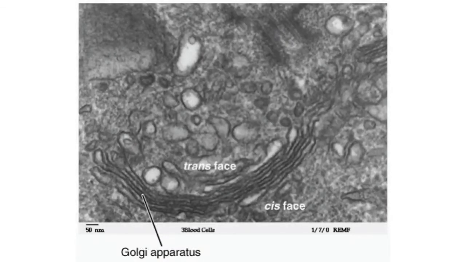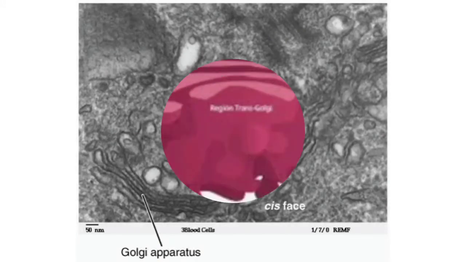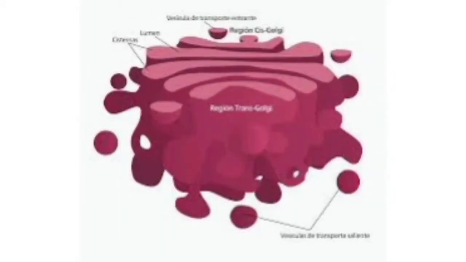Under electron microscope, the Golgi apparatus is seen to be composed of stacks of flattened structures that contain numerous vesicles containing secretory granules. Typically, Golgi apparatus appears as a complex array of interconnecting tubules, vesicles and cisternae. The Golgi apparatus is very polar.